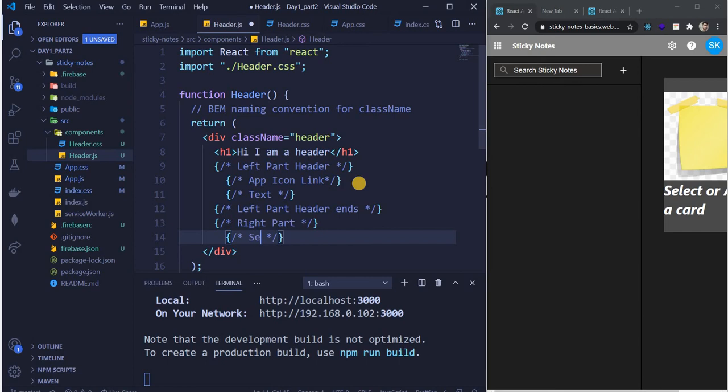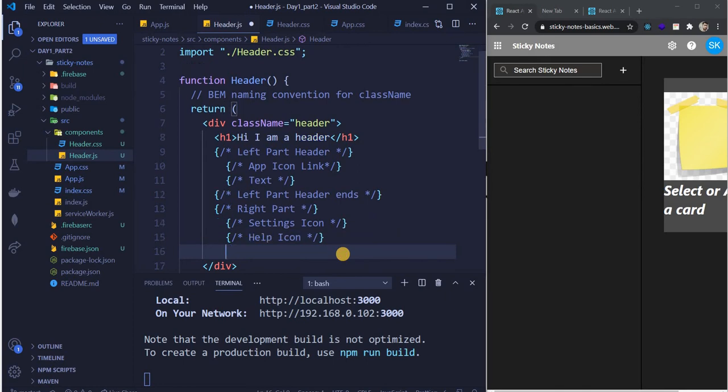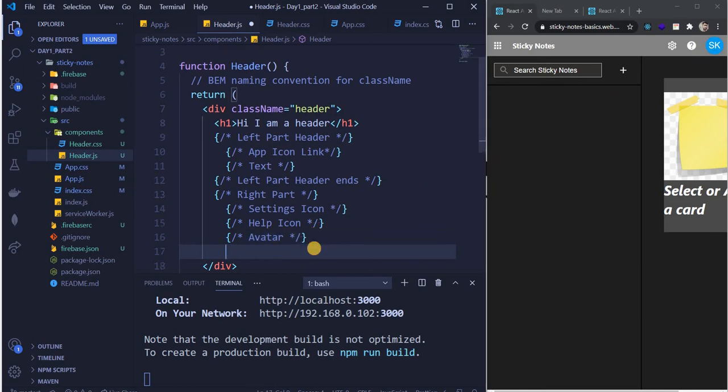So first is settings icon, second is help icon, and third one is your avatar. This is called an avatar. So these are the three things, guys, and now I'll write right part ends.